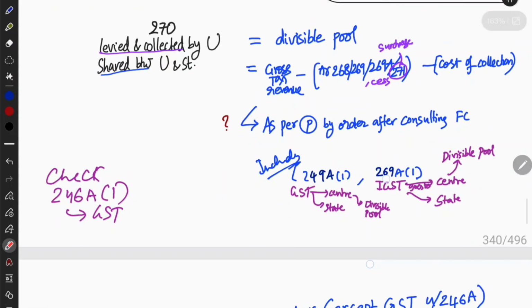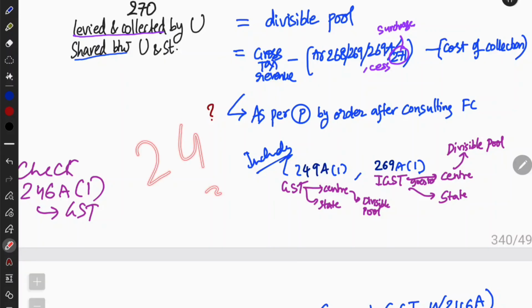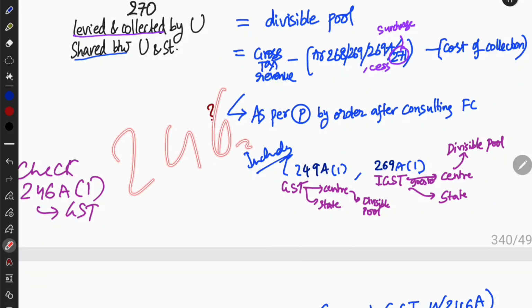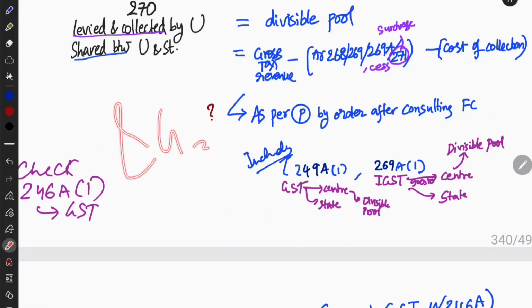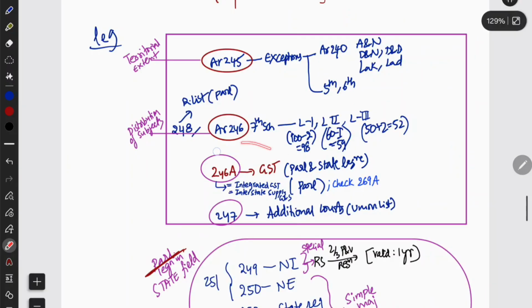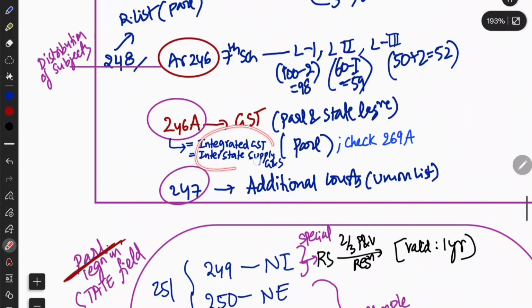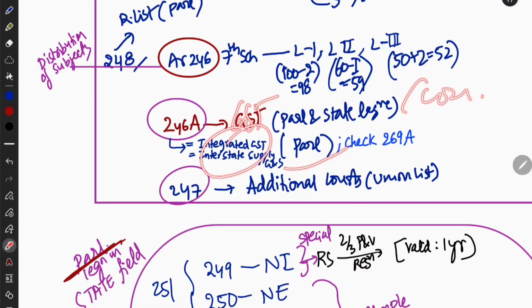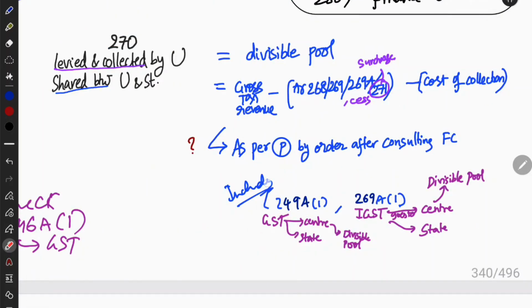See, you know GST, right? GST, you studied it in 246A, I think. Okay, right. Let's see, wait. We have studied here 246A GST, and we have also studied this IGST. So GST is in the concurrent list, right? IGST is in the union list. So basically GST is in which list? The concurrent list.